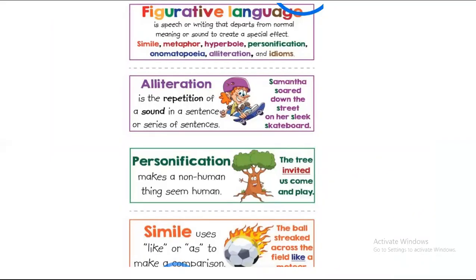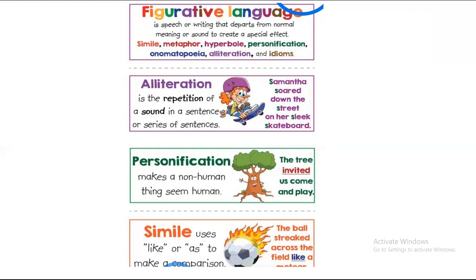Okay. So what's basically figurative language? It's speech or writing that departs from normal writing or normal meaning, and it creates a special effect. A few examples are simile, metaphor, hyperbole, personification, onomatopoeia, alliteration, and idioms. We've discussed onomatopoeia, alliteration, and repetition, so as we did before, it's a recap. Alliteration is basically the repetition of a sound in a sentence or a series of sentences. For example, Samantha soared down the street on her sleek skateboard. So S, and then 5 S's in a single sentence or more is considered alliteration.